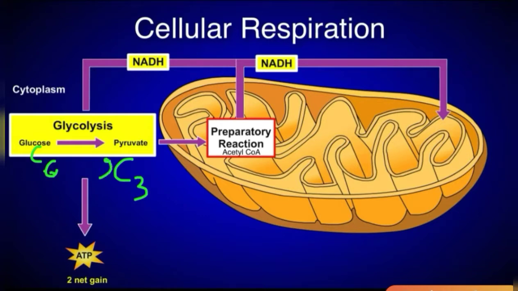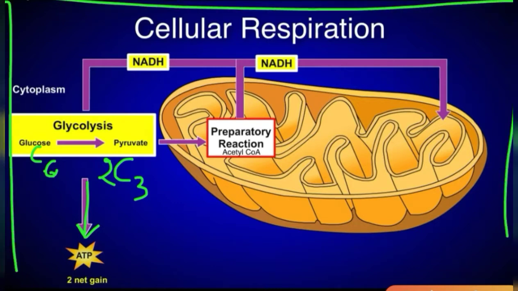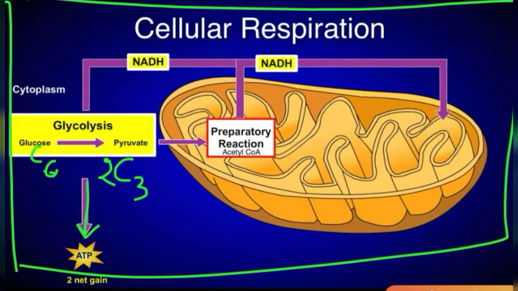So 2 molecules of 3-carbon sugar are forming, that is 2 moles of pyruvate, and in this process 2 ATP of energy is generated. This process takes place in the cytoplasm. So if this whole is a cell, this whole region is cytoplasm, and in this cytoplasm this glycolysis process is undergoing.